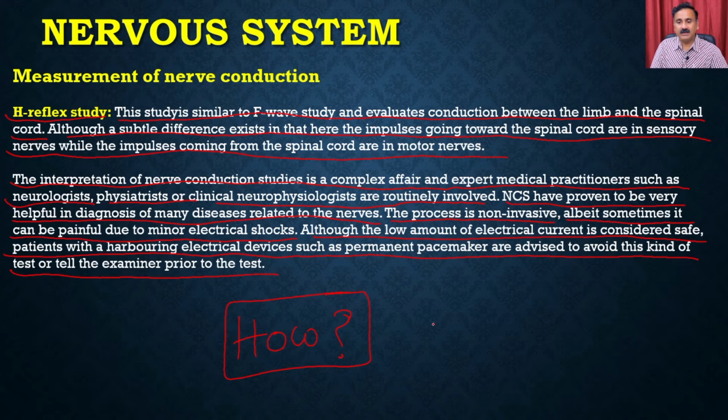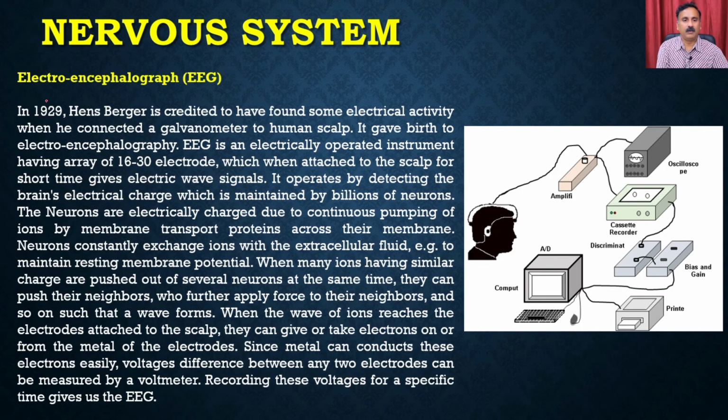So the nerve conduction study is always done with a setup which is called the electroencephalogram. Okay, so the electroencephalogram or EEG is a technique which was developed in 1923 by a scientist named Hans Berger, and he is credited to have found some electrical activity when he connected a galvanometer to the human skull.